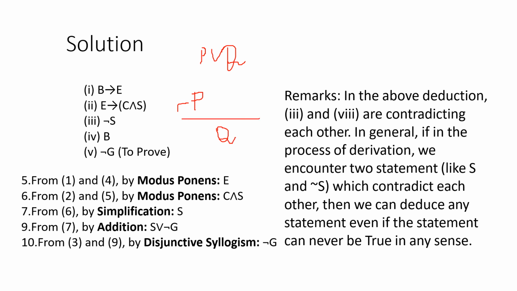So here, S or not G is true, and it is given that not S is true. So not S is true and S or not G is true. That means Q is true. So Q is true means not G is true. So we proved that God doesn't exist.